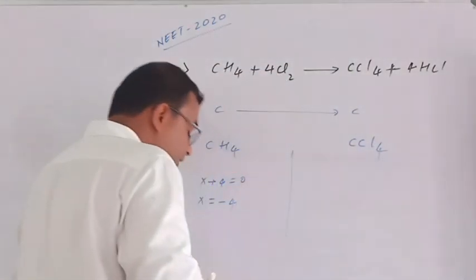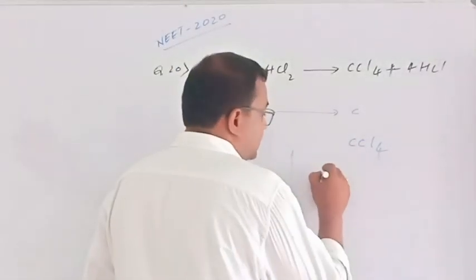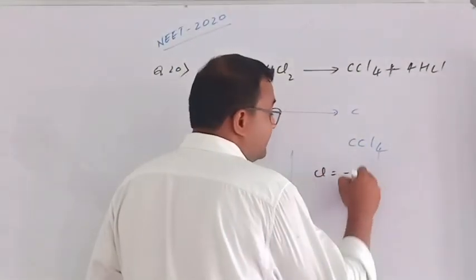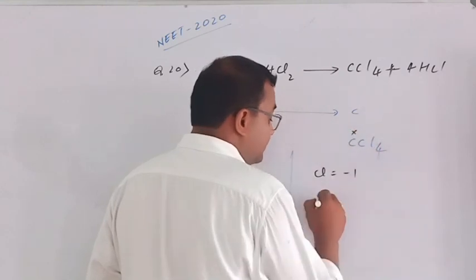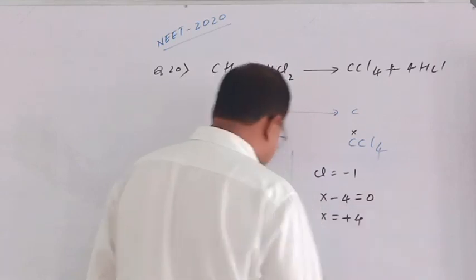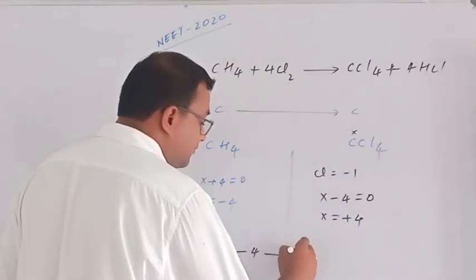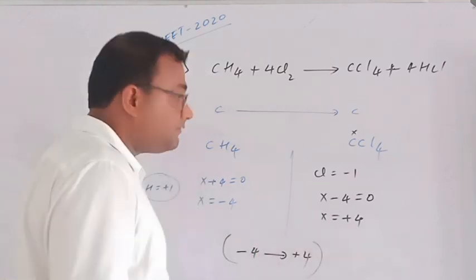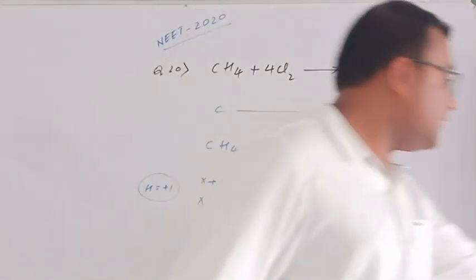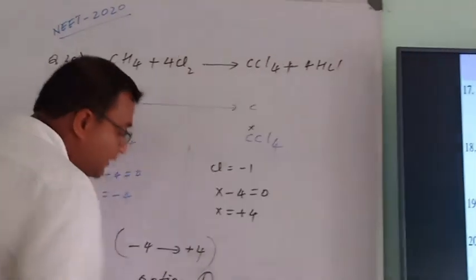Similarly, in the CCl4, charge of Cl is always minus 1, then X minus 4 is equal to 0, X is equal to plus 4. So the change is minus 4 to plus 4, that is option B is the correct option.